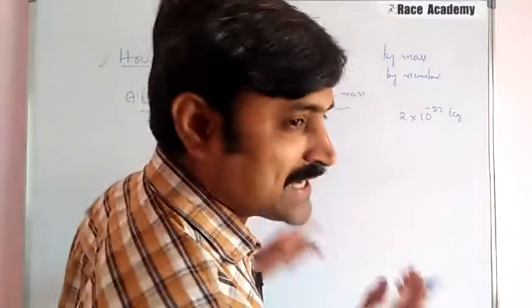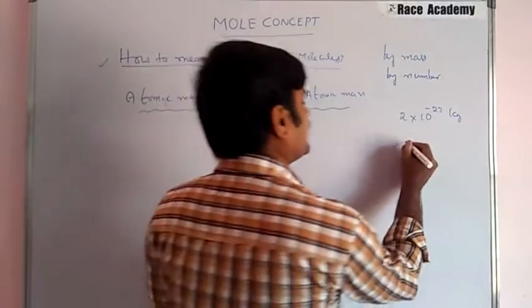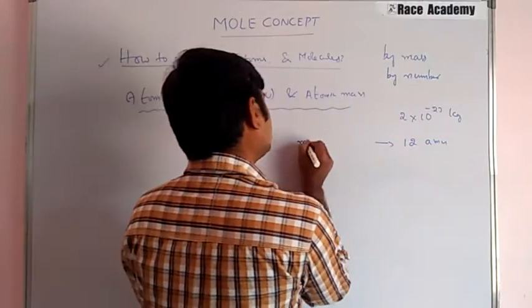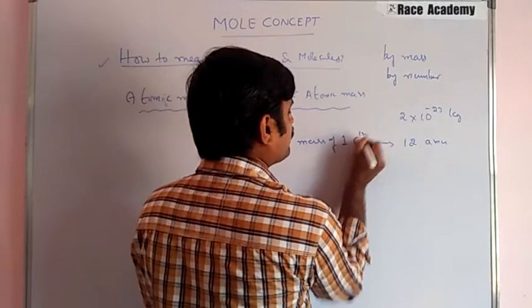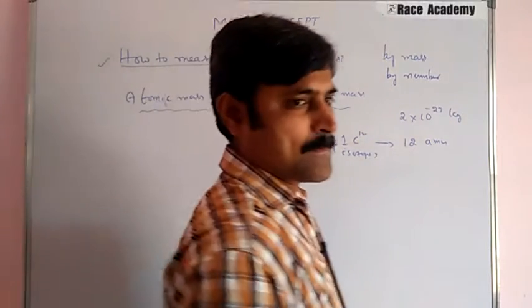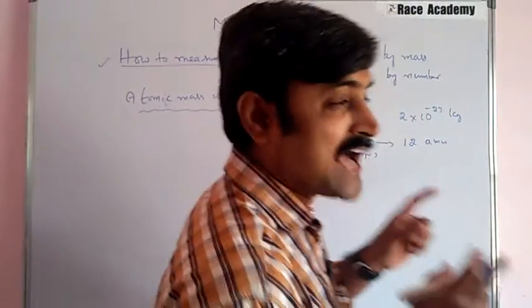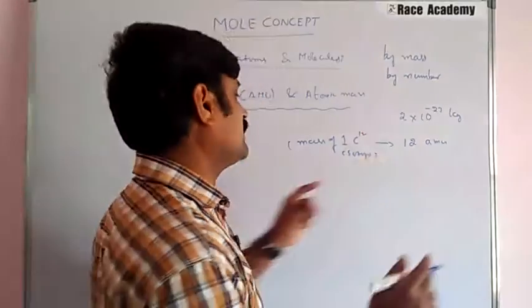The mass of one carbon 12 isotope is exactly 12 AMU. In other words, 1 by 12th of the carbon 12 isotope is chosen as exactly 1 AMU.